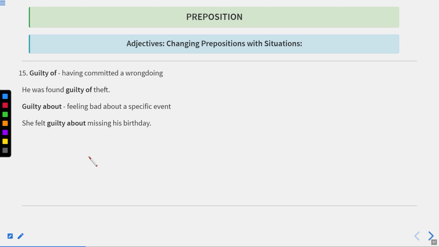Guilty of means having committed a wrongdoing. He was found guilty of theft. Guilty about means feeling bad about a specific event. She felt guilty about missing his birthday. It means she was really very upset because she missed his birthday, or she forgot his birthday. Or you can say guilty about when she regrets that she did not go to his birthday party.